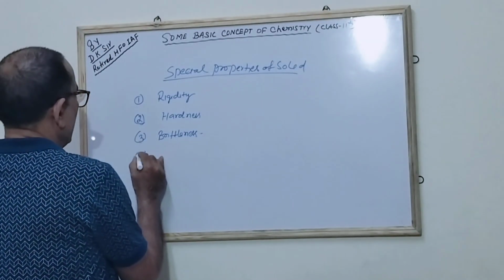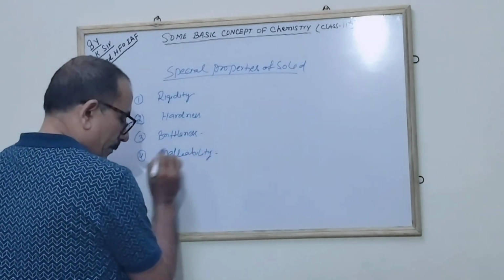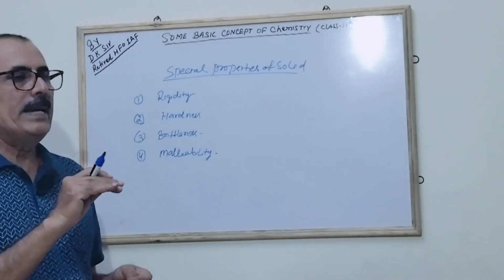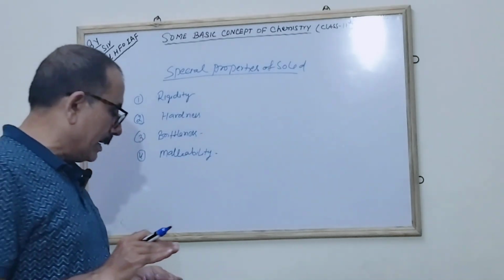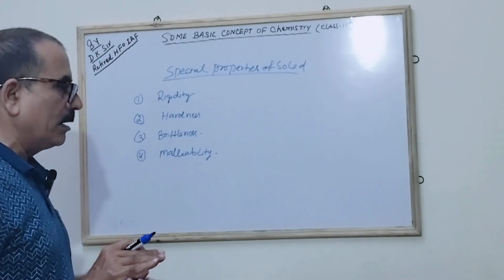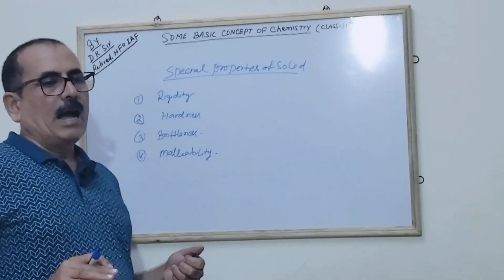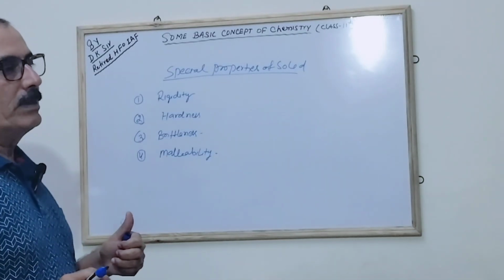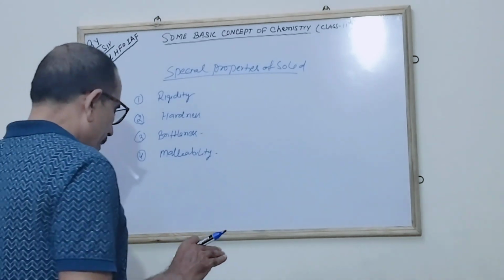The next is malleability. What is malleability? It is the property of being hammered: when you hammer it, it can be made into a very thin layer, a thin sheet you can prepare out of that, correct? By hammering, you will find that the blacksmith uses a hammer after heating to make different sizes of implements from normal iron pieces, correct? This is because of the property of malleability.